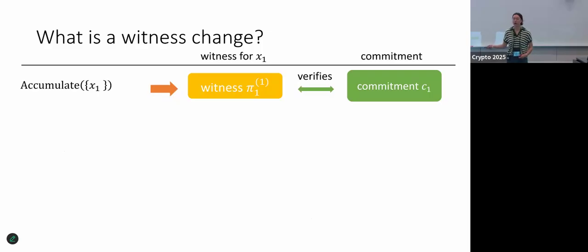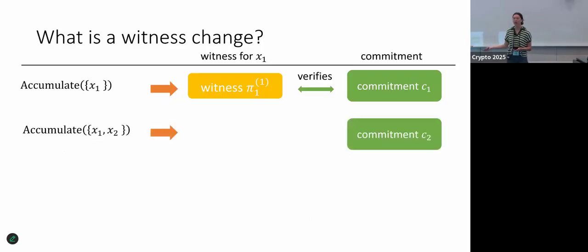Okay, and just to drive home what a witness change is, you can look at the witness of X1 as we accumulate a growing set. So here, say we accumulate just X1, we start with some witness and some commitment, and this witness verifies for this commitment. But if we add another element X2, we get a new commitment. We don't know for sure whether this old witness for X1 still verifies. But here we got lucky and it did.